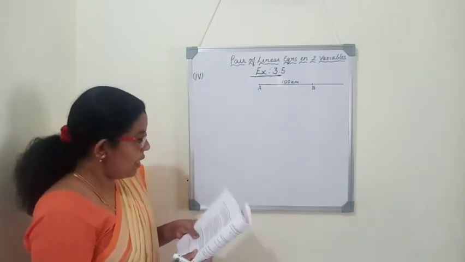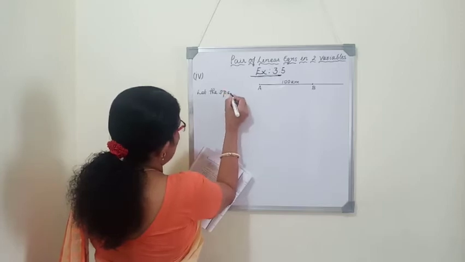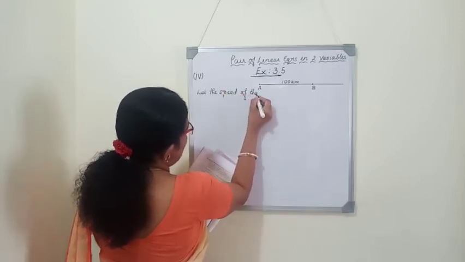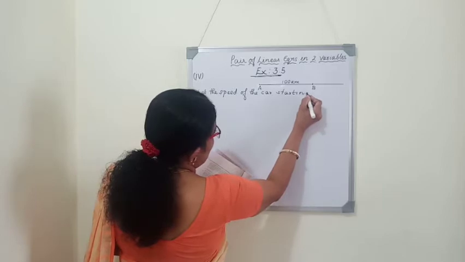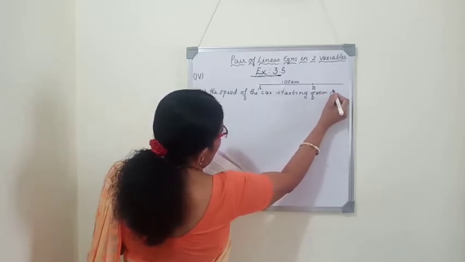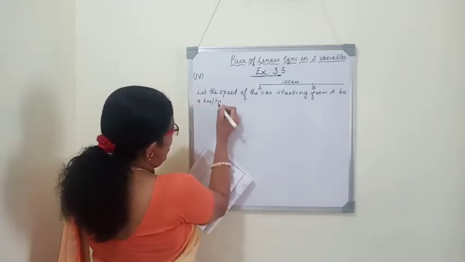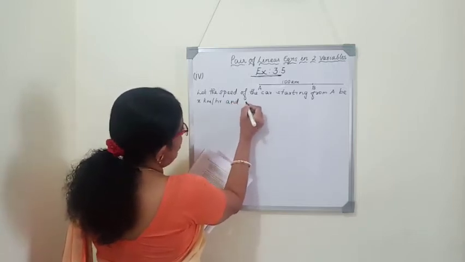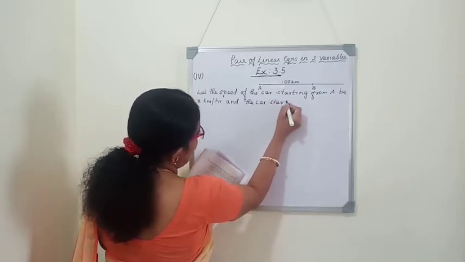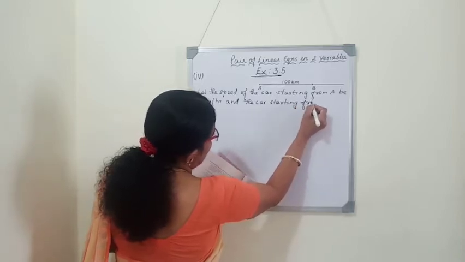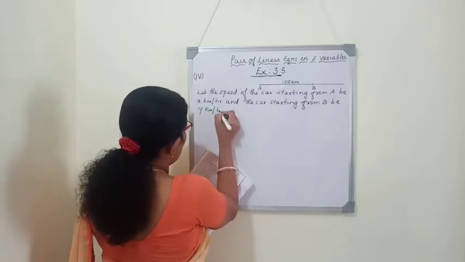So we will write, let the speed of the first car, the car starting from A, be x kilometer per hour, because the unit of speed is kilometer per hour, and the car starting from B, y kilometer per hour.